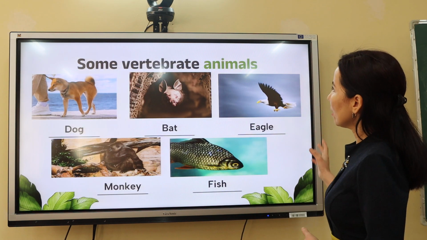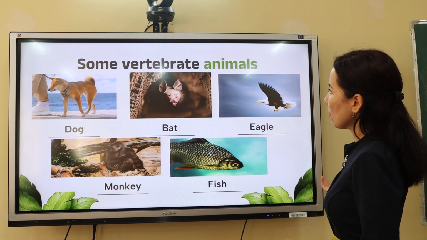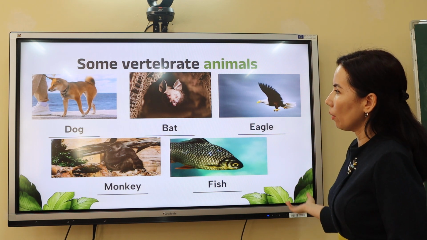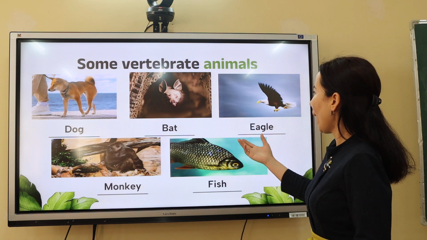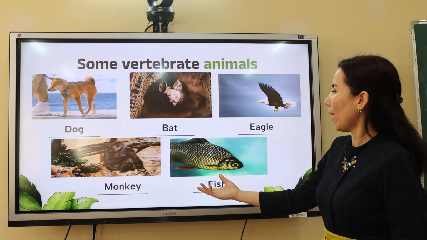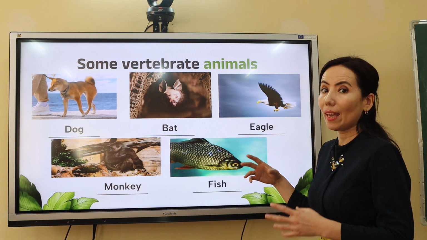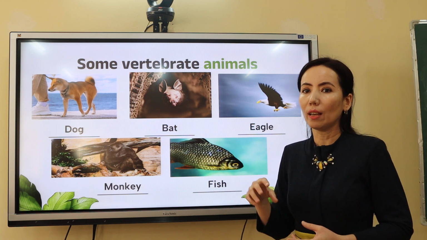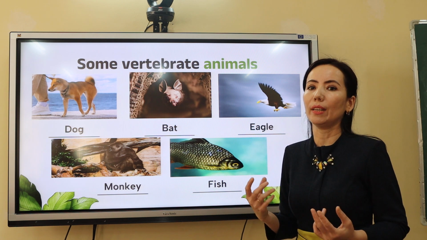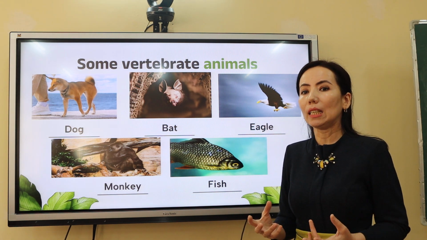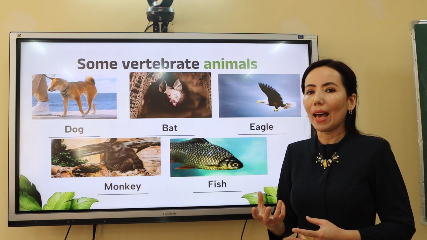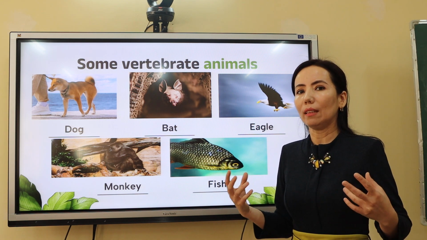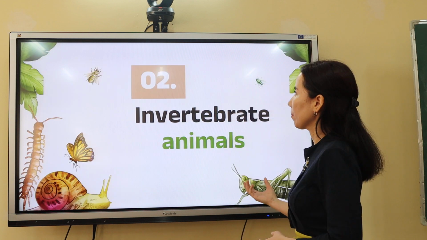So, look at the table. We can see some vertebrate animals. They are dog, bat, eagle, monkey, and fish. They have a vertebral column, the so-called spinal cord, which is part of the nervous system, and it helps these animals to stay in the right position.